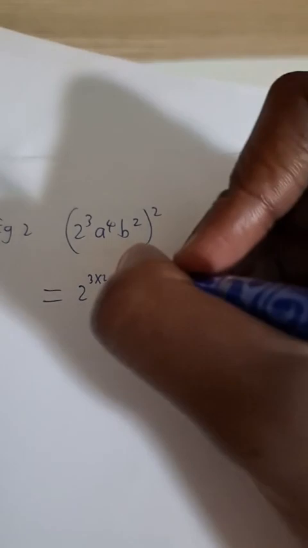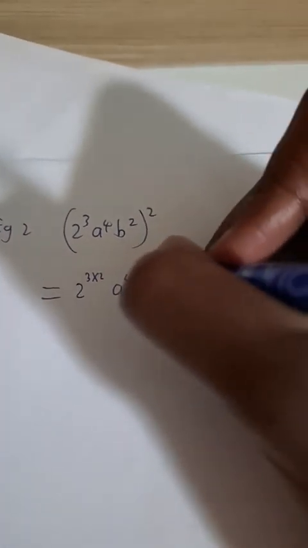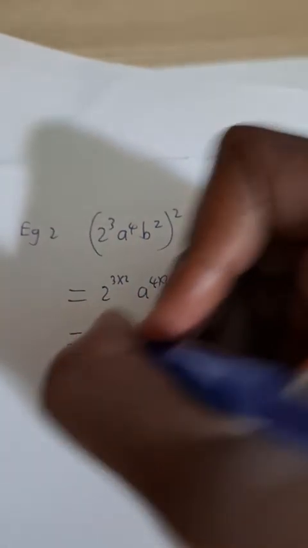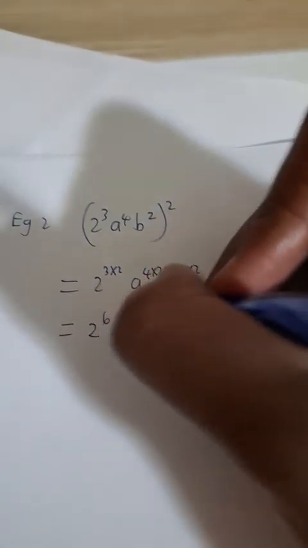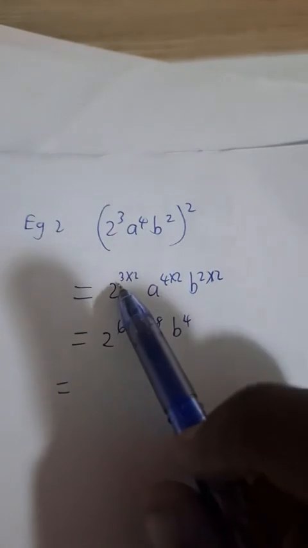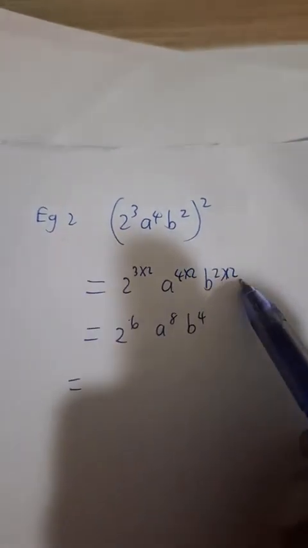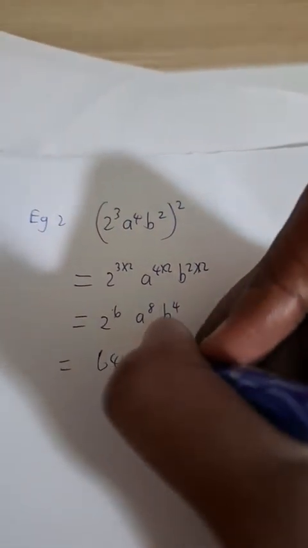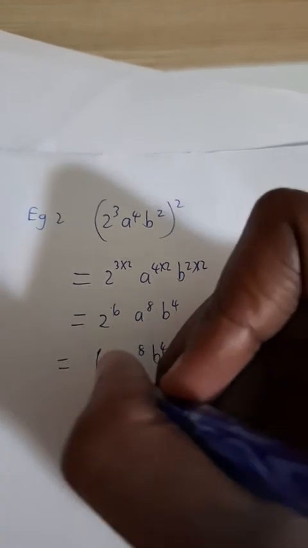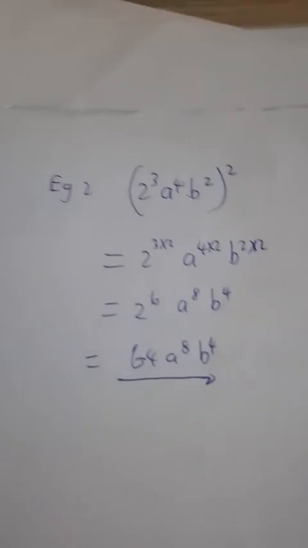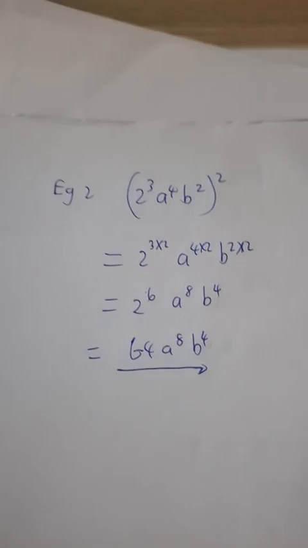2 to the power 3 times 2, a to the power 4 times 2, b to the power 2 times 2. Do you see how easily and how sweetly I was able to do that? Not even a sweat. 2 to the power 6, a to the power 8, b to the power 4. And then final answer. Do you see? I multiply. 3 times 2 is 6, 4 times 2 is 8, 2 times 2 is 4. Finally, 2 to the power 6 is 64, a to the power 8, b to the power 4 inside the brackets, guys. Isn't that just sweetly done and neatly beautiful?